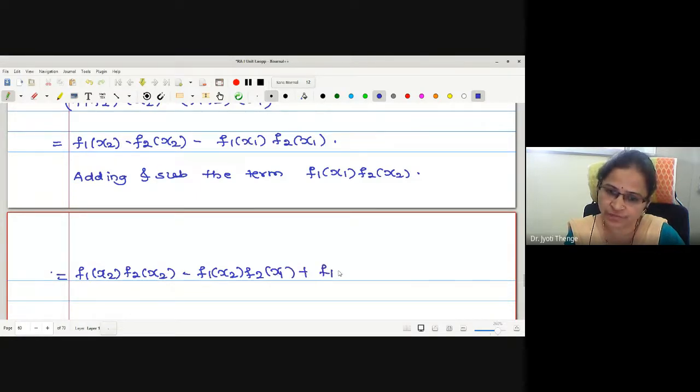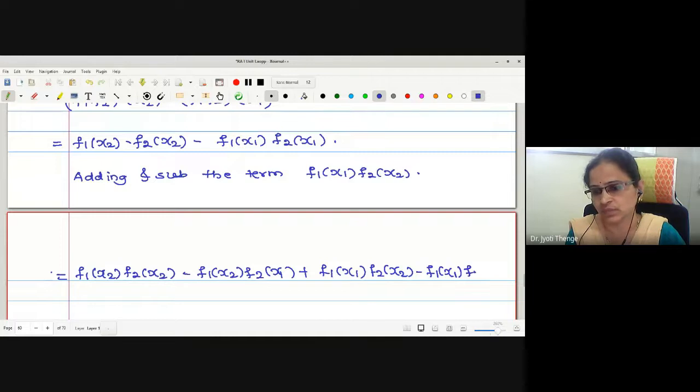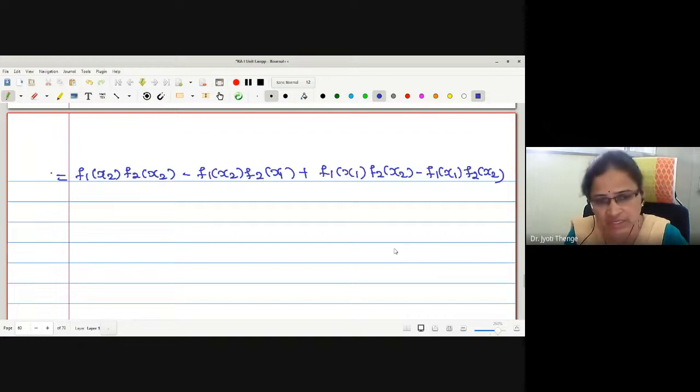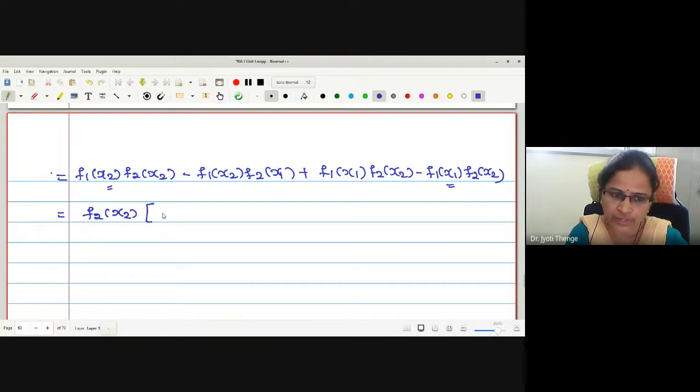Let me add it first, f1 x1 into f2 x2, and let me subtract the same term. This addition and subtraction is for the sake of proving the result, for the sake of separating the functions f1, f2. Now let me collect the common terms from the first and last. What are the common terms? It is f2 x2, and the term in the bracket is f1 x2 minus f1 x1. Here you can observe very easily f1 is separated from f2, correct?